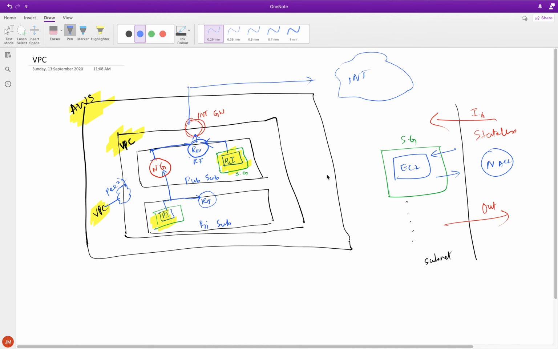In addition to that, we have something called VPC endpoints, where your VPC, instead of going through the internet to talk to some other AWS services, we can put a small exit point here and we can talk to the web services directly, right? Other AWS services like DynamoDB and S3, CloudWatch and all of that, right?